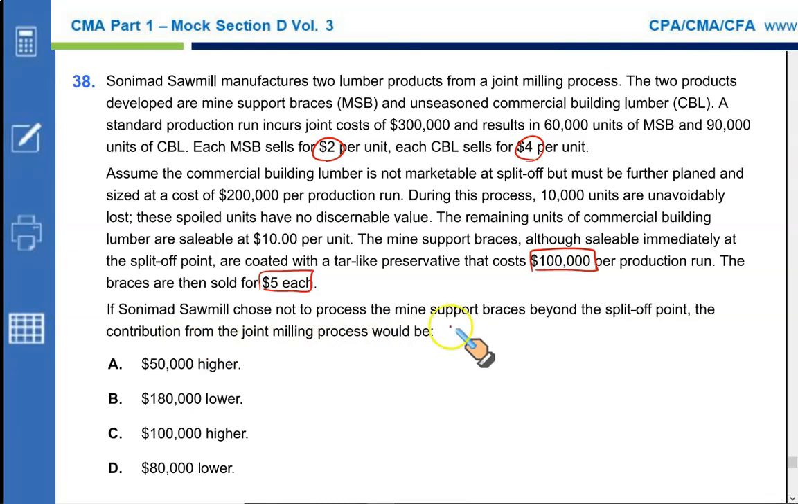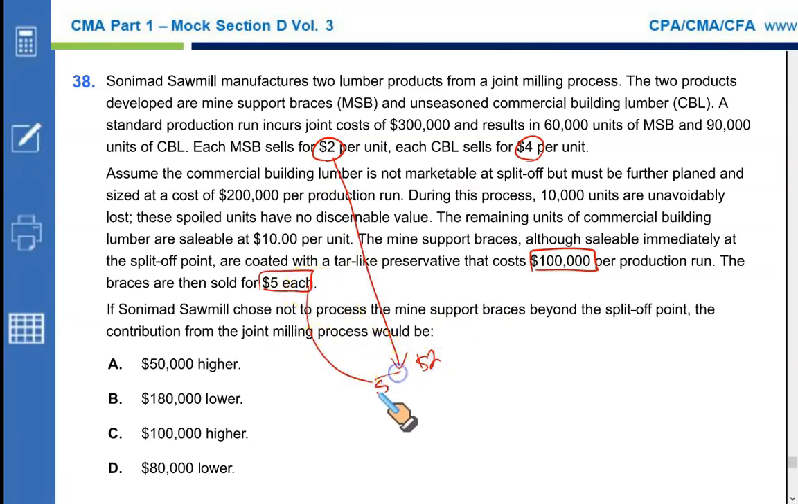Now, each MSB sells for $2 at split-off, but if processed further, it could be sold at $5, which means the incremental revenue that can be obtained is $3 per unit. How many units are we talking about? There are 60,000 units of MSB. So 3 into 60,000 gives you an incremental revenue of $180,000, right?